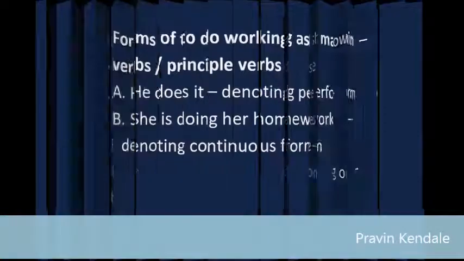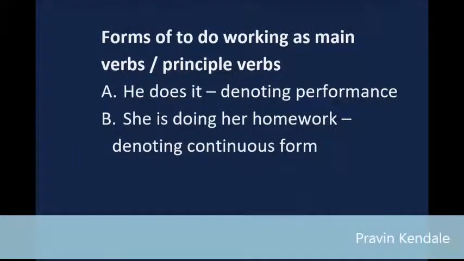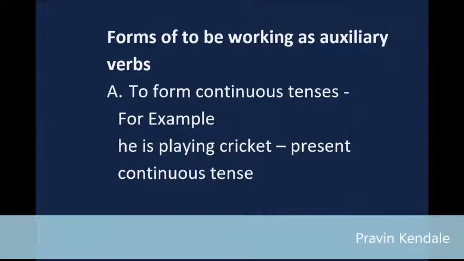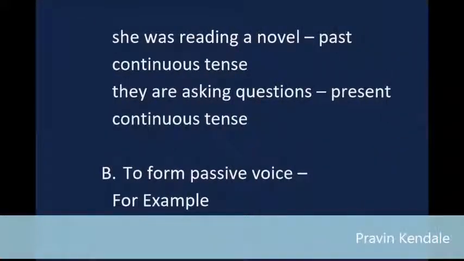Forms of to do working as main verbs / principal verbs. A. He does it, denoting performance. B. She is doing her homework, denoting continuous form. Forms of to be working as auxiliary verbs. A. To form continuous tenses. For example, he is playing cricket, present continuous tense. She was reading a novel, past continuous tense. They are asking questions, present continuous tense.